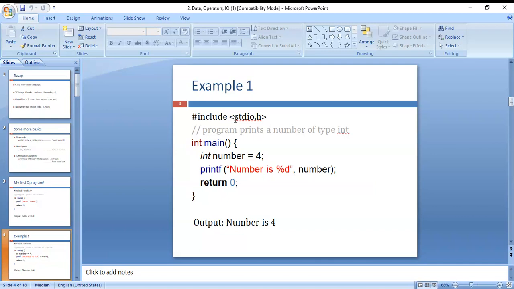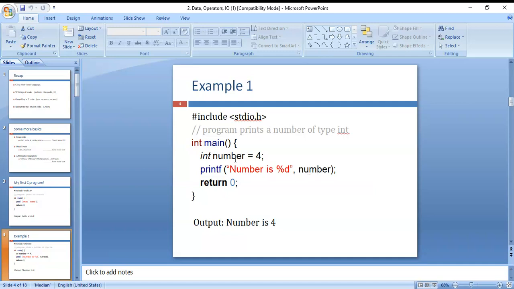Next, the main function with integer return type, and opening curly braces here. Next, int number is equal to 4. Next, printf number is percent d comma number. Return 0. You can see the output here: number is 4. What is the number here? 4 is there. That 4 is read here, and you can print that number 4.